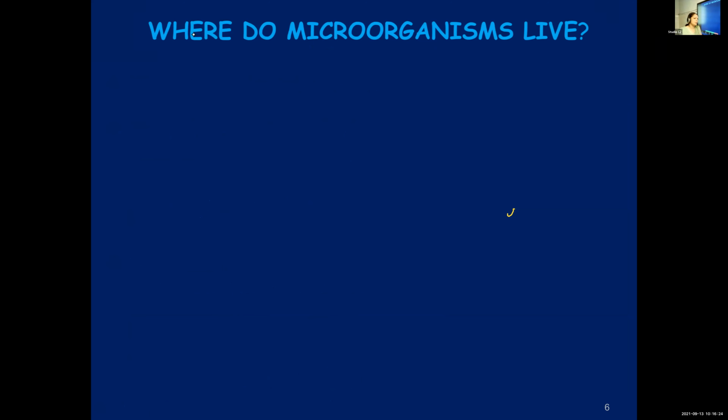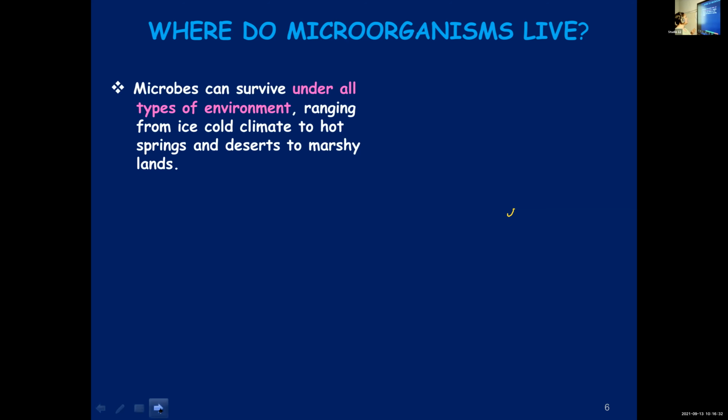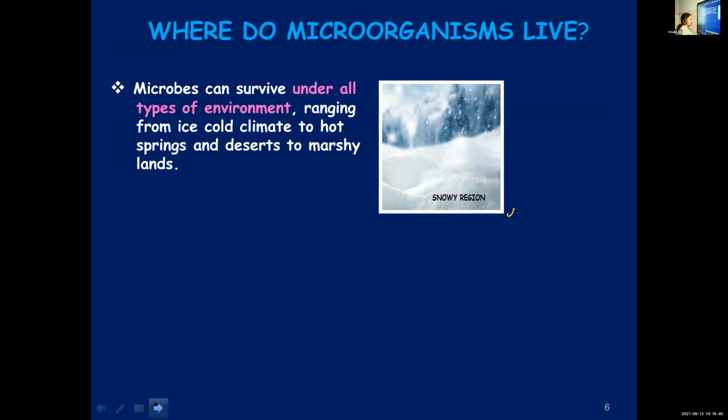They can be found in all the different, diverse habitats. They can survive under all types of environment, even in ice cold climate, hot water springs, deserts, marshy areas, everywhere. Places where even human beings cannot survive, there you can find microorganisms.